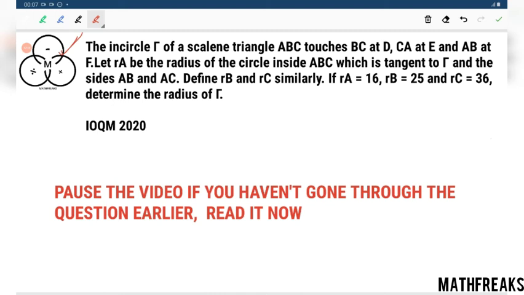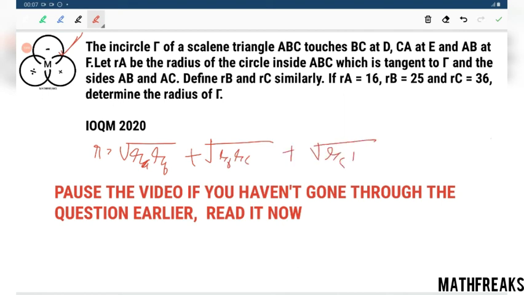This was good for some and really bad for someone, because there is a direct formula for this question: r equals root over RARB plus root over RBRC plus root over RCRA, for the radius, by properties of the incircle. But this kind of thing is not generally taught. Even on the internet these are difficult to find.